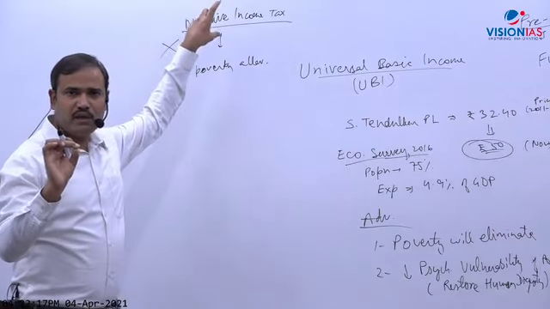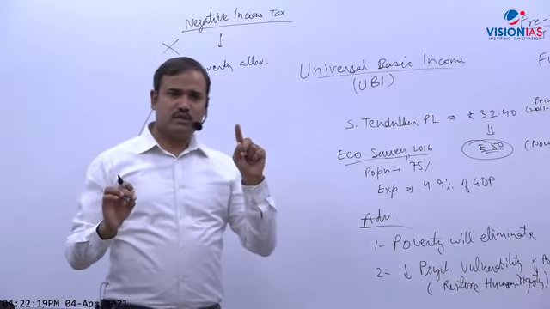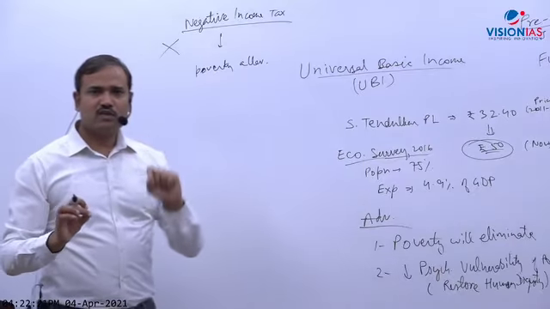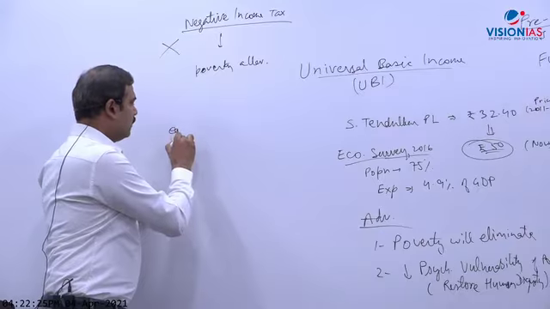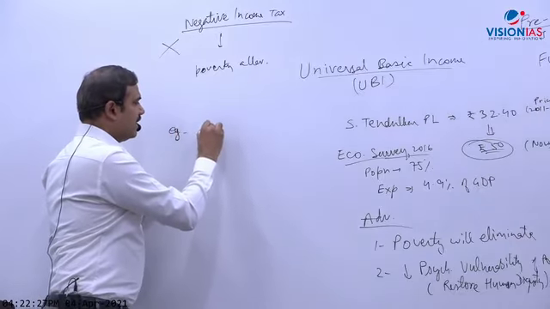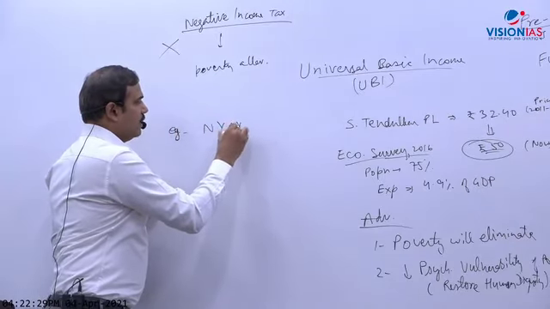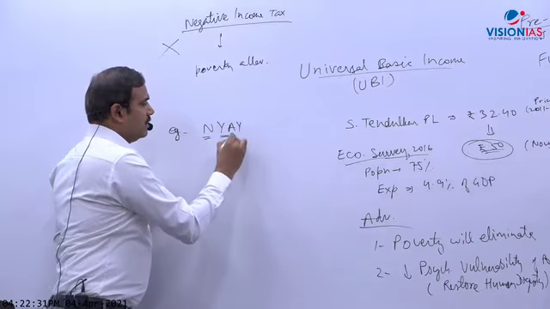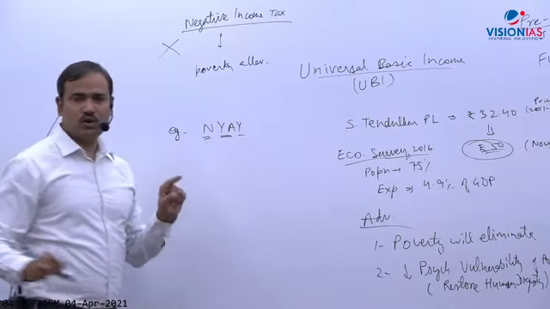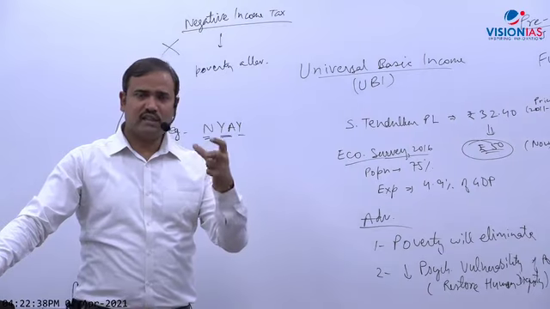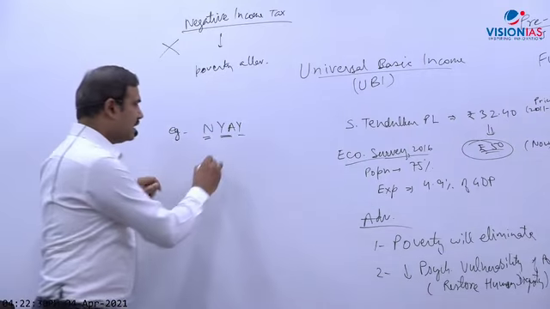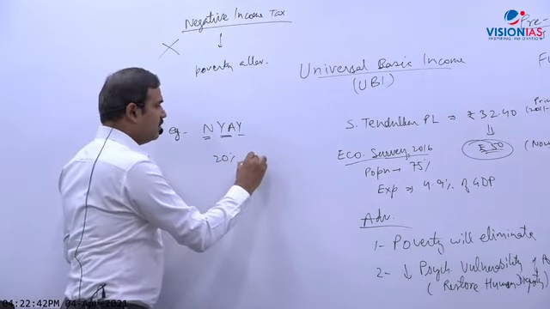For example, before the elections of 2019, the Congress party announced: we will come to power, we will start NYAY, Nyuntam Aay Yojana. So Congress in its manifesto before the 2019 election said NYAY we will implement. In this they said that 20% of the population will be covered.